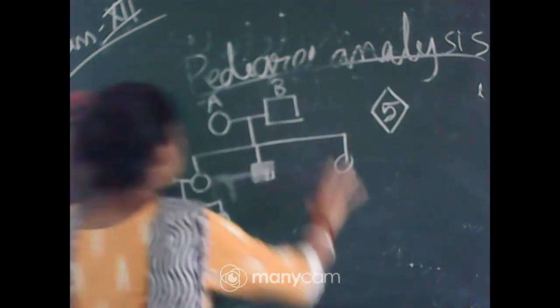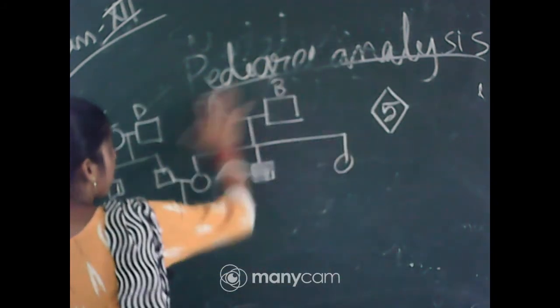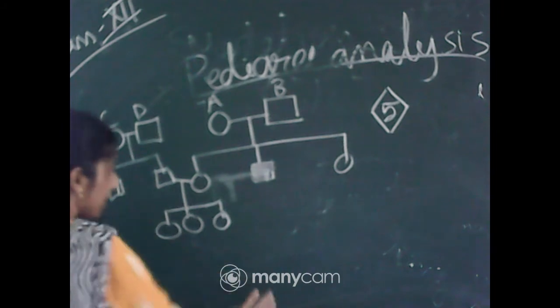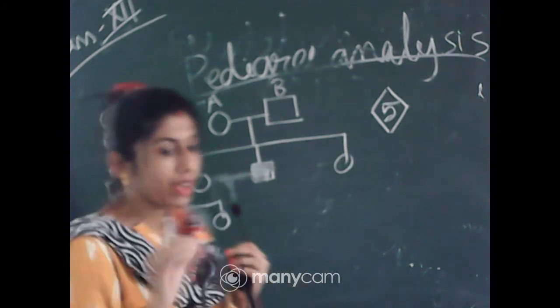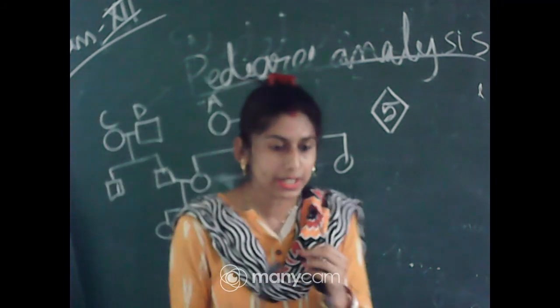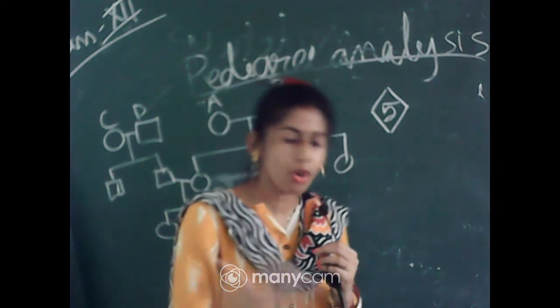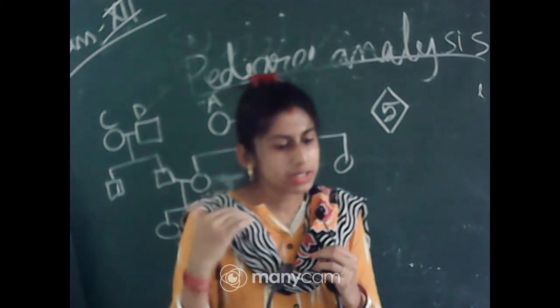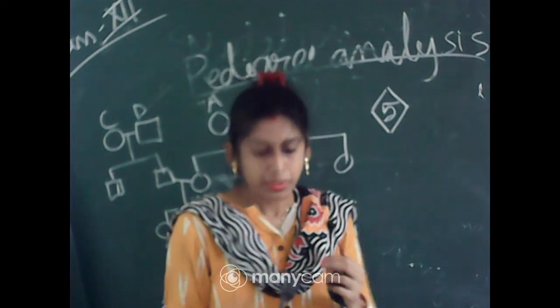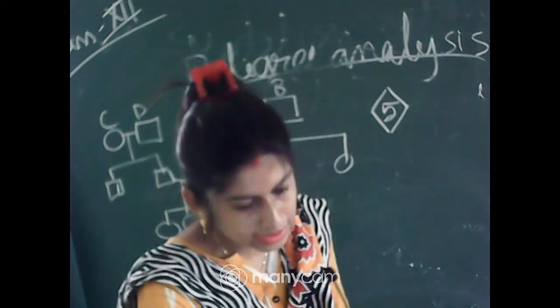In your exam they will provide you this type of pedigree, and you have to find out which type of pedigree it is, like autosomal dominant, autosomal recessive or X-linked. So I will tell you how to do that. So for today that's it.